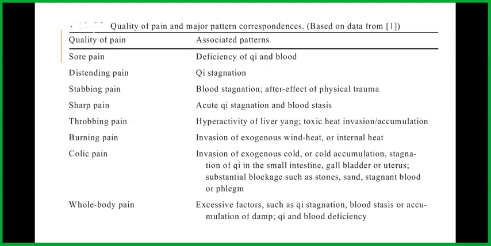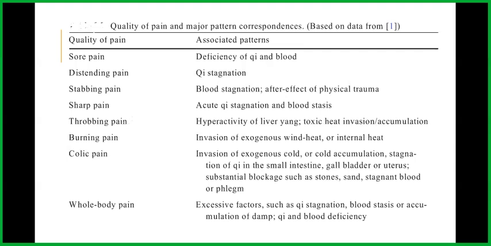When there's throbbing pain, it's hyperactivity of liver yang or toxic heat invasion or accumulation. When there's burning pain, that's an invasion of exogenous wind heat or internal heat. For colic pain, that's invasion of exogenous cold or accumulation and stagnation of qi in the small intestine, gallbladder, or uterus. And it's a substantial blockage such as stones, sand, stagnant blood, or phlegm.